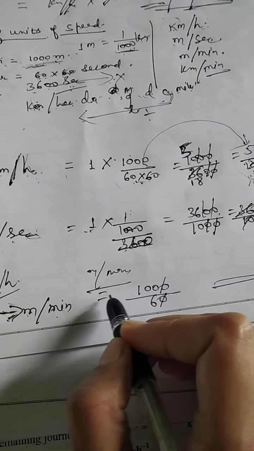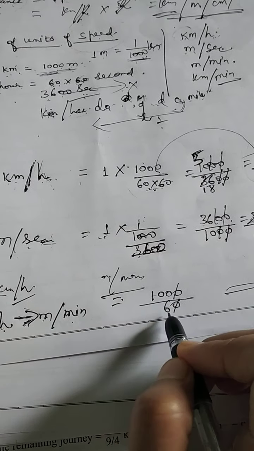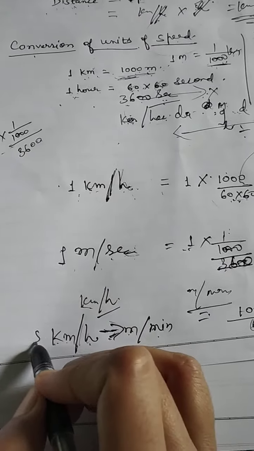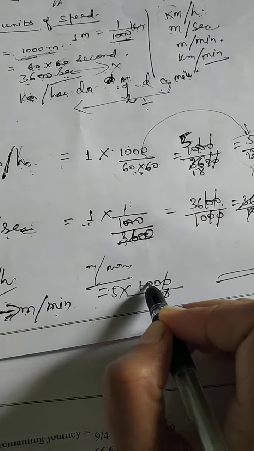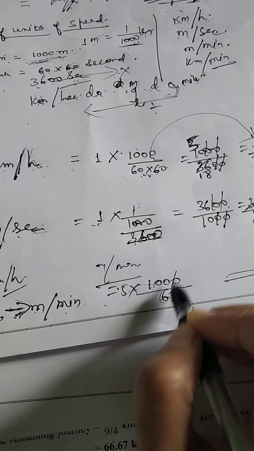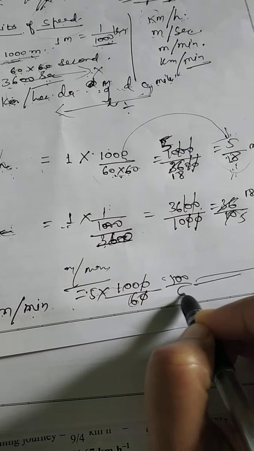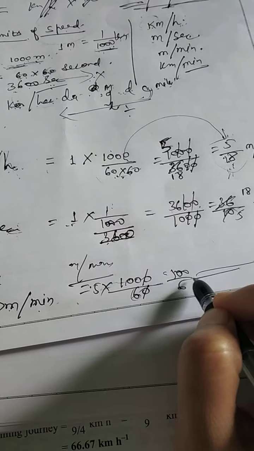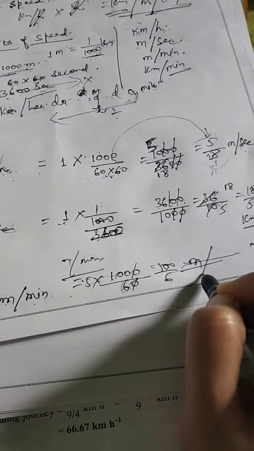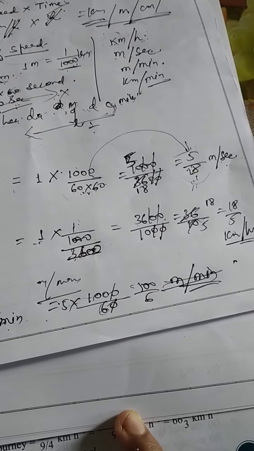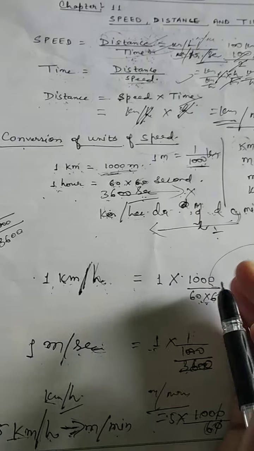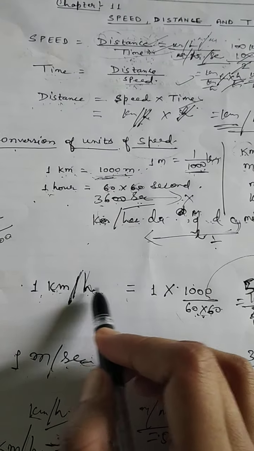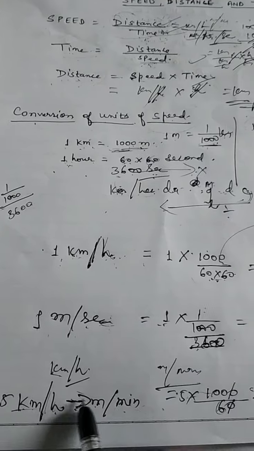So you will just multiply this by 1000 divided by 60. Suppose 5 kilometer per hour, you have to change this into meter per minute. So 5 into 1000 by 60. This will cancel. 500 by 6. We will cancel this out. Whatever the value will come, that will be equal to meter per minute. Okay. So according to the question, we will change accordingly. Kilometer per hour or meter per second or meter per minute. I hope you have understood this.